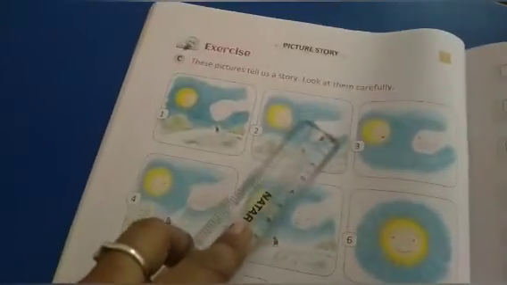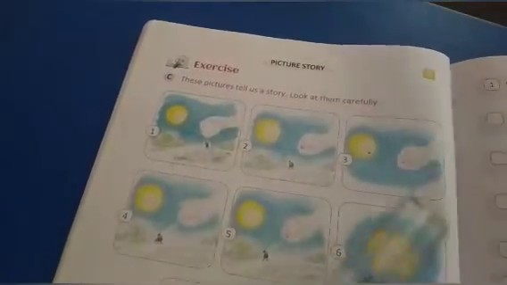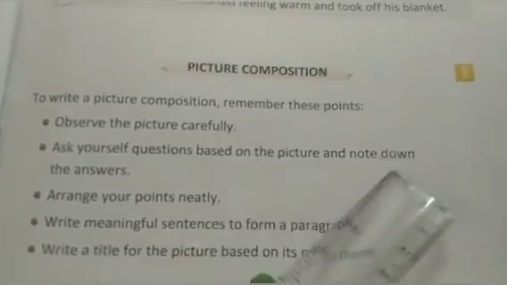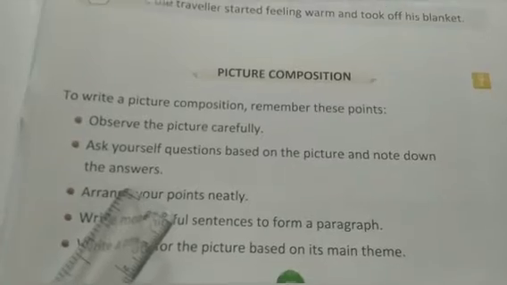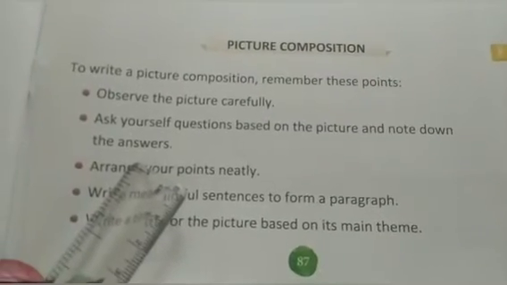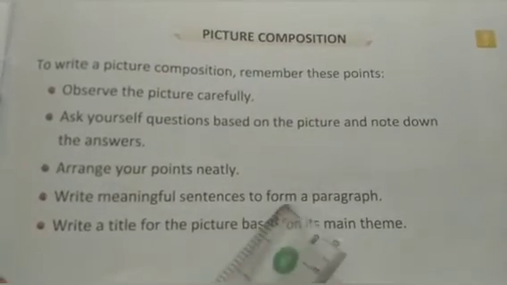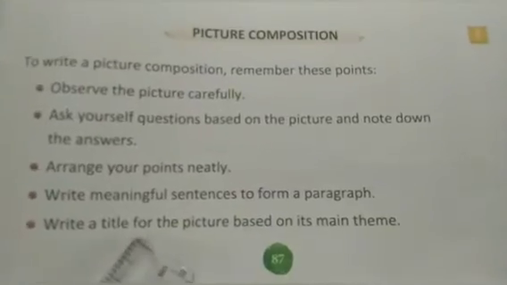This is a picture story. So number 1 point, इसमें पॉइंट्स बताने हैं कौन से पॉइंट पर कौन सी पिक्चर्स आएगी, क्या आएगी. Picture composition. To write a picture composition, remember these points. Observe the picture carefully. Ask yourself questions based on the picture and note down the answers. Arrange your points neatly. Write meaningful sentences to form a paragraph. Write a title for the picture based on its main theme.